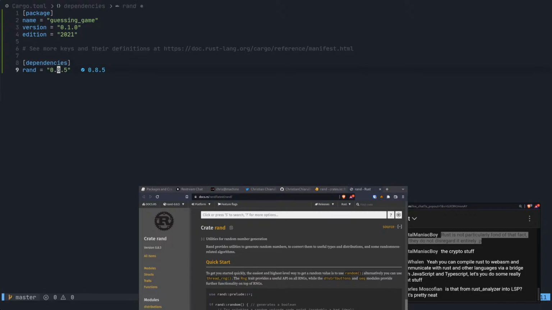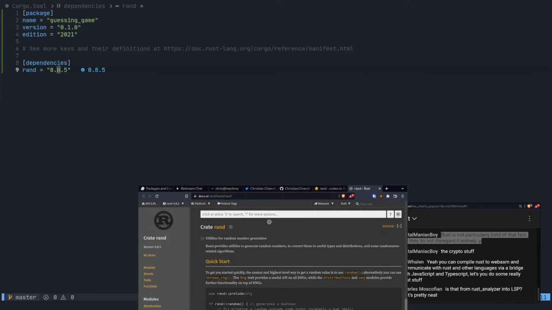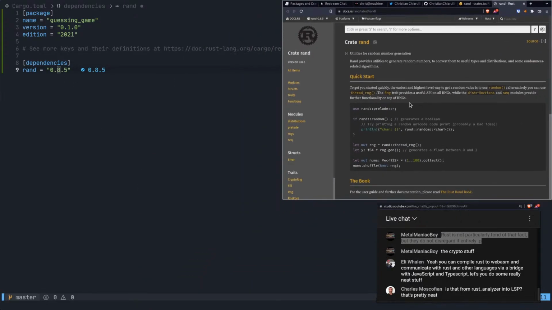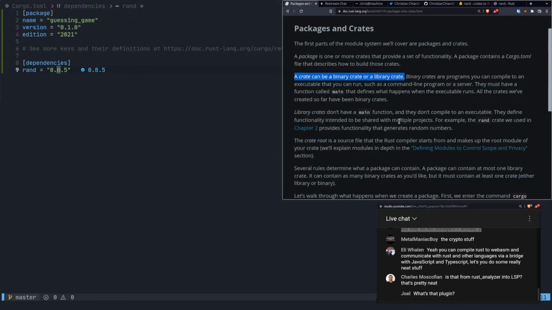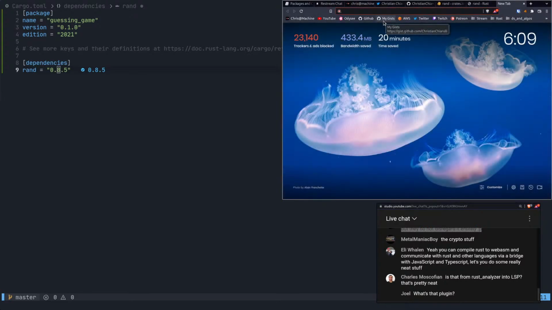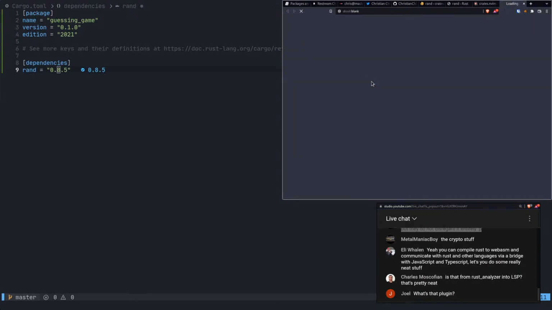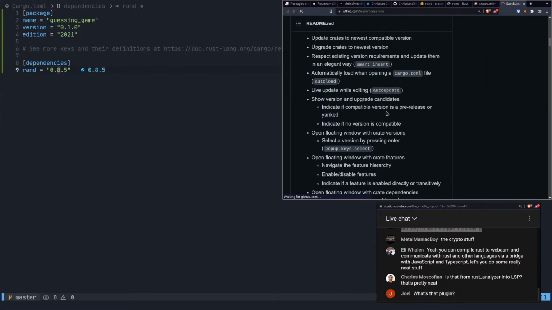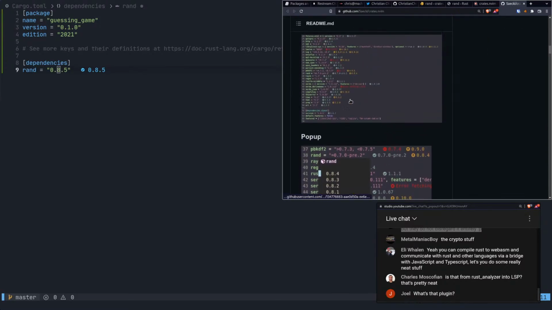Yeah, so I really like this crates.nvim plugin. It's really neat. It helps me work with these crates. Now, where did I go? Okay, it's called crates.nvim. Let's see if I can pull it up. Yeah, this thing. Let's check it out.